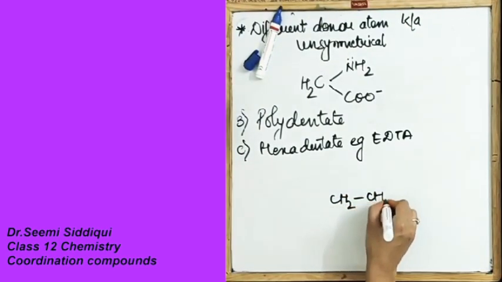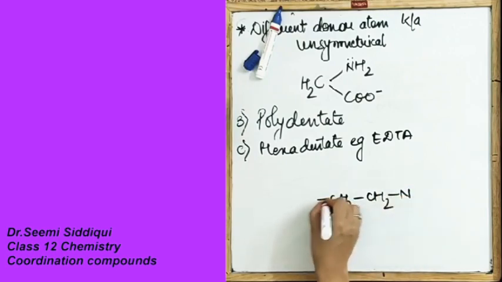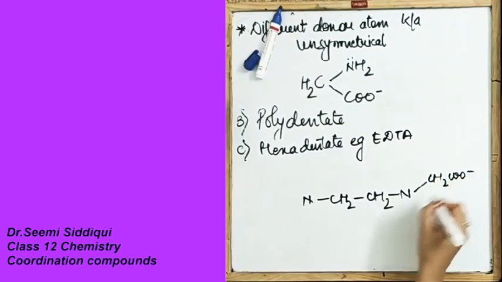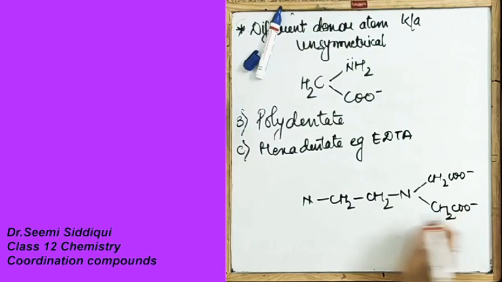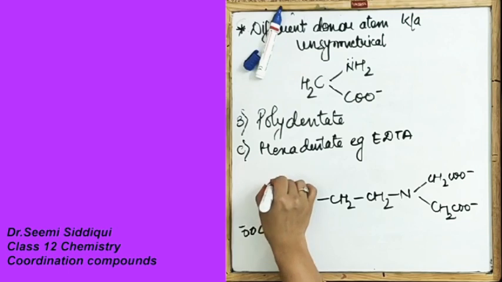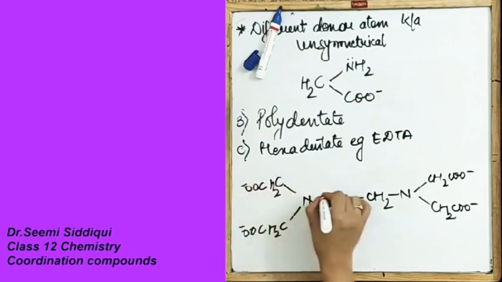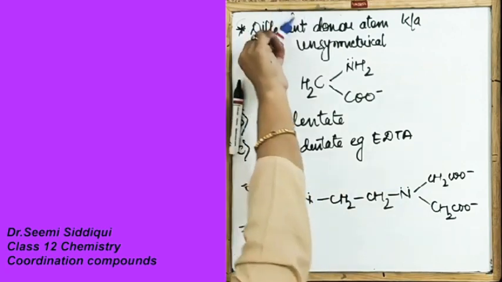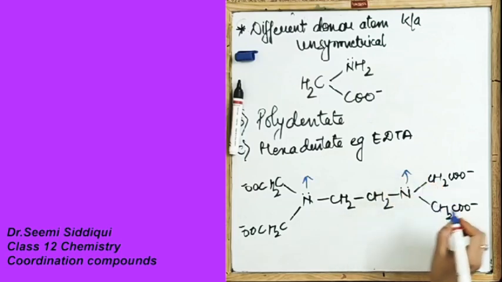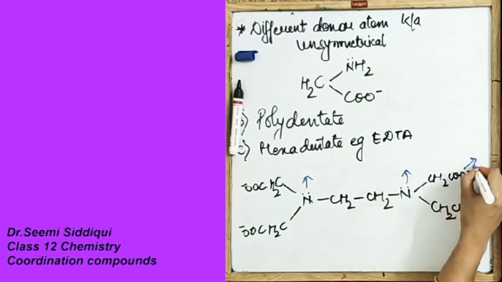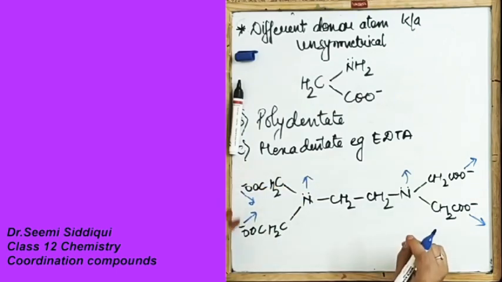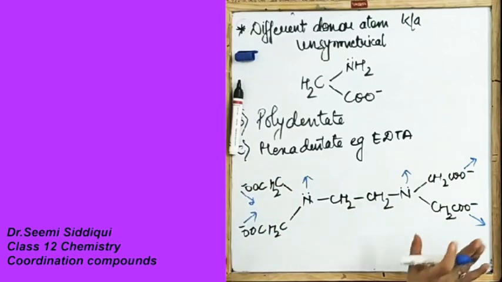EDTA is CH2, CH2, N, N, with CH2COO minus groups on each. Now over here, it can bind through this nitrogen, this nitrogen, this one, this one, and this one. So 1, 2, 3, 4, 5, 6. It is having the 6 donor sites.